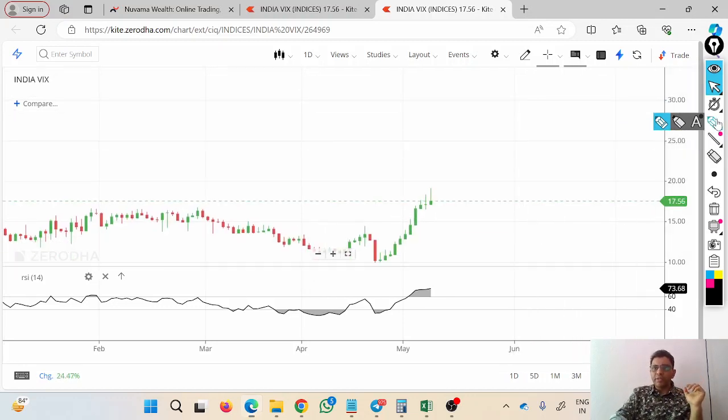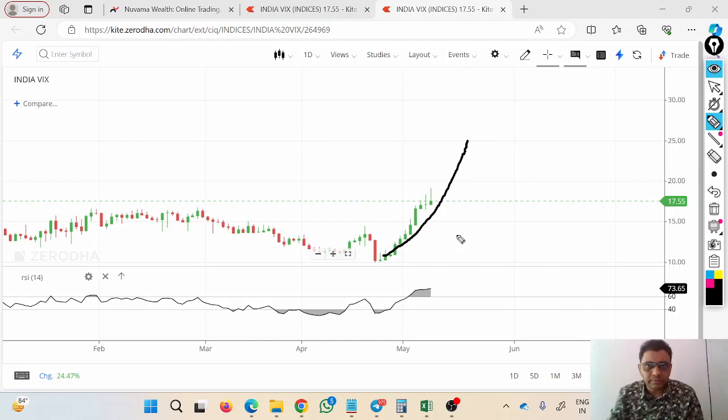So it's quite possible that till the election result, this IV may reach up to this particular point, that is 25. Now, post election, one day after the election, once the results are out, the market will react violently to that particular result. So after a couple of days post election, this IV will start reducing.